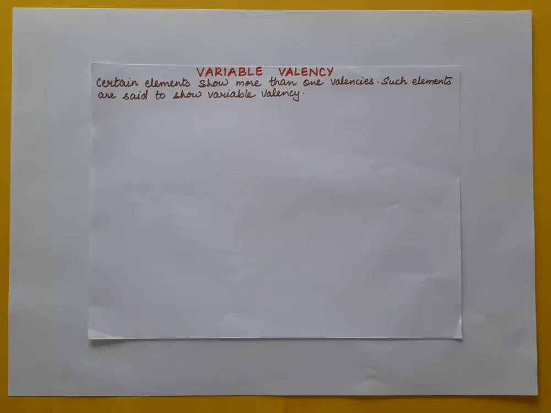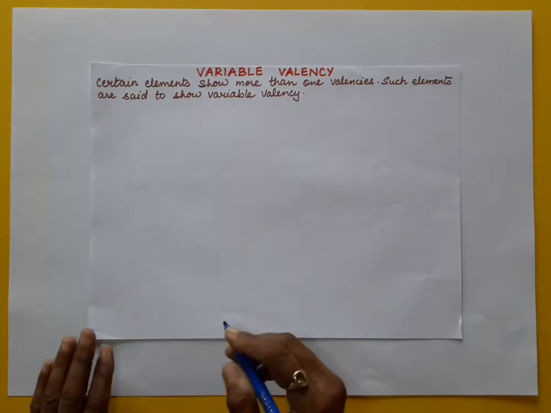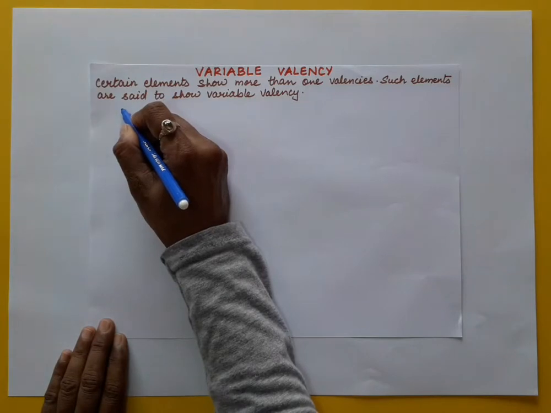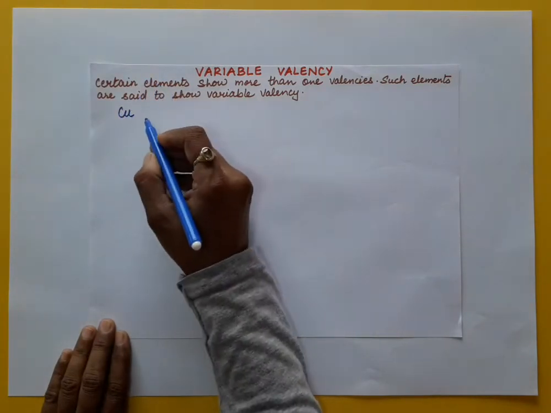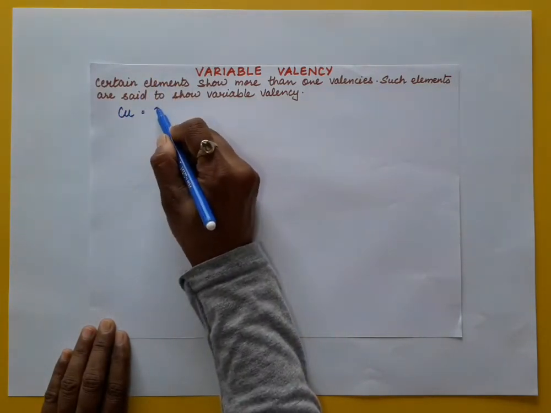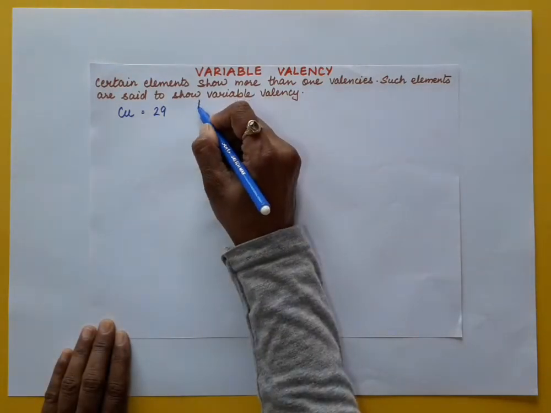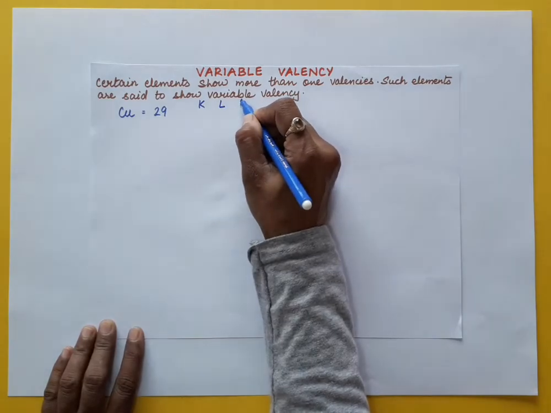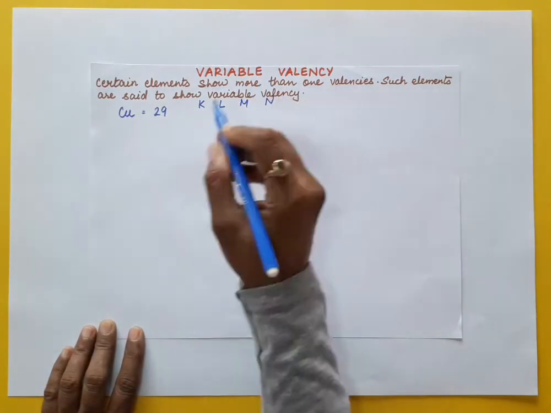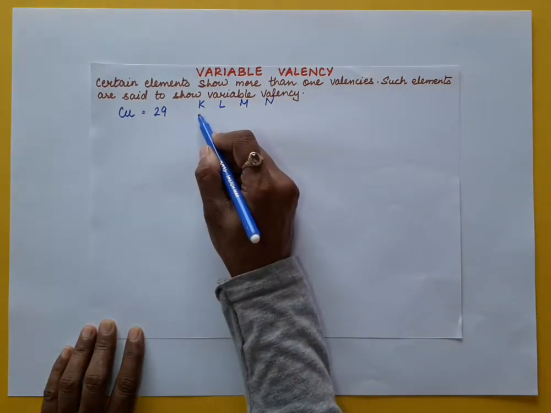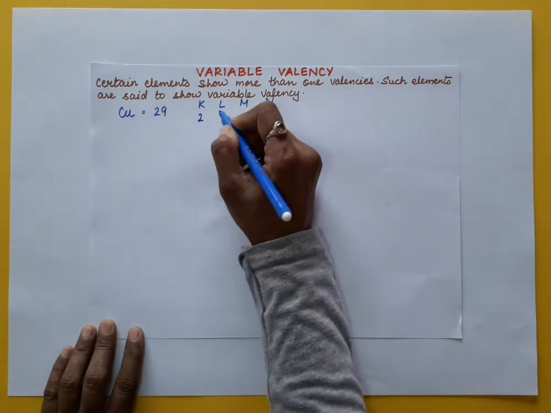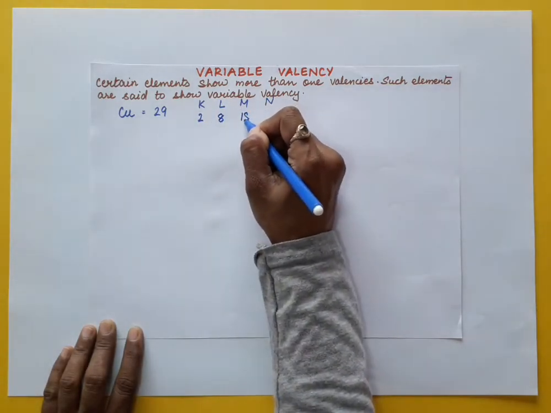Now when we are talking about variable valency, let us understand by taking the example of copper. Suppose copper's atomic number is 29. If I want to write its electronic configuration, K, L, M, N shells are there. So the electronic configuration of copper is 2, 8, 18, 1.